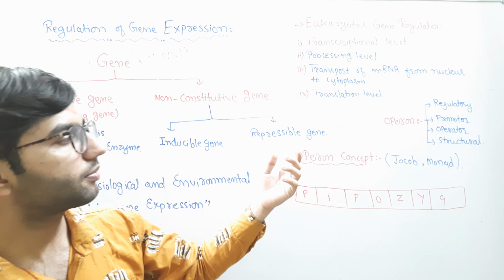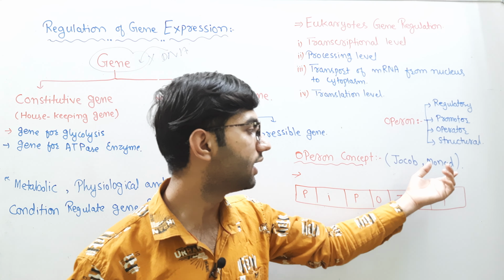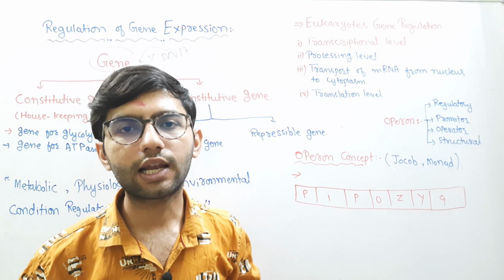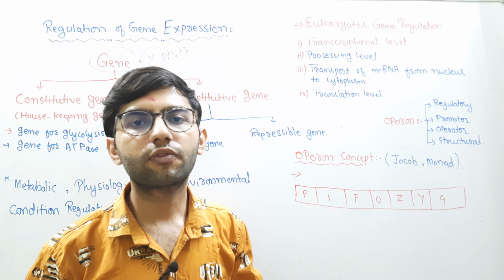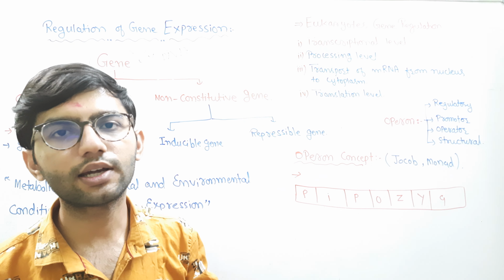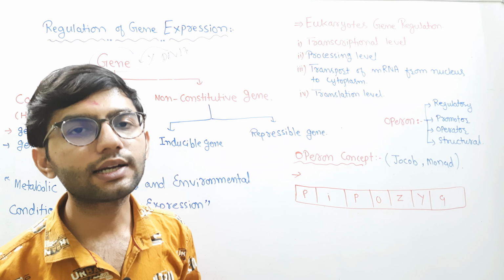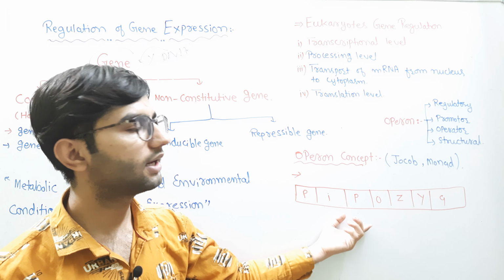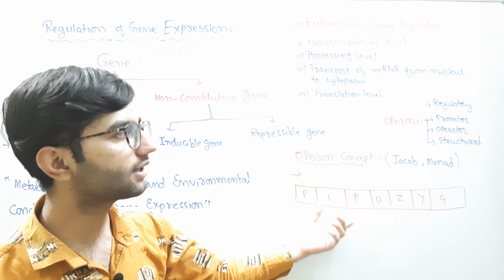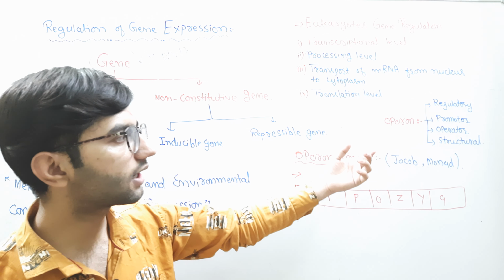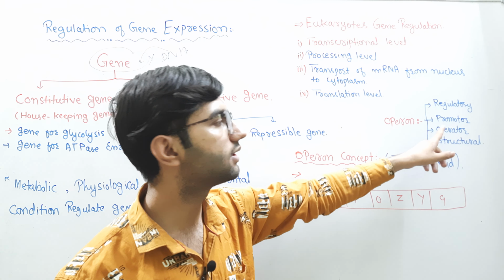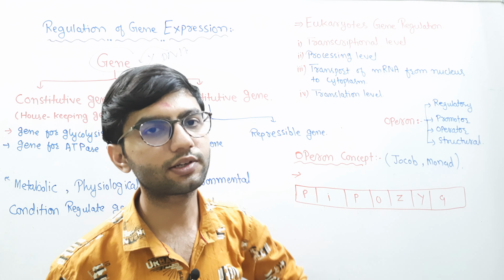The operon concept was given by Jacob and Monod. To explain it, they used the metabolism of lactose, how lactose is metabolized inside the cells. The portion of the DNA that is responsible for the metabolism of lactose, the operon, consists of four types of genes: one is the regulatory gene, another is the promoter, the third is the operator, and the last one is the structural gene.